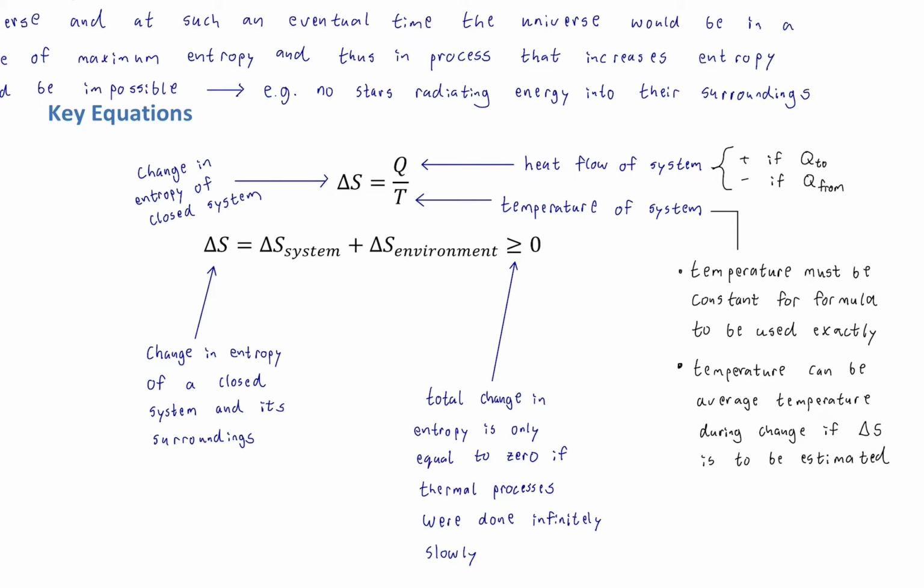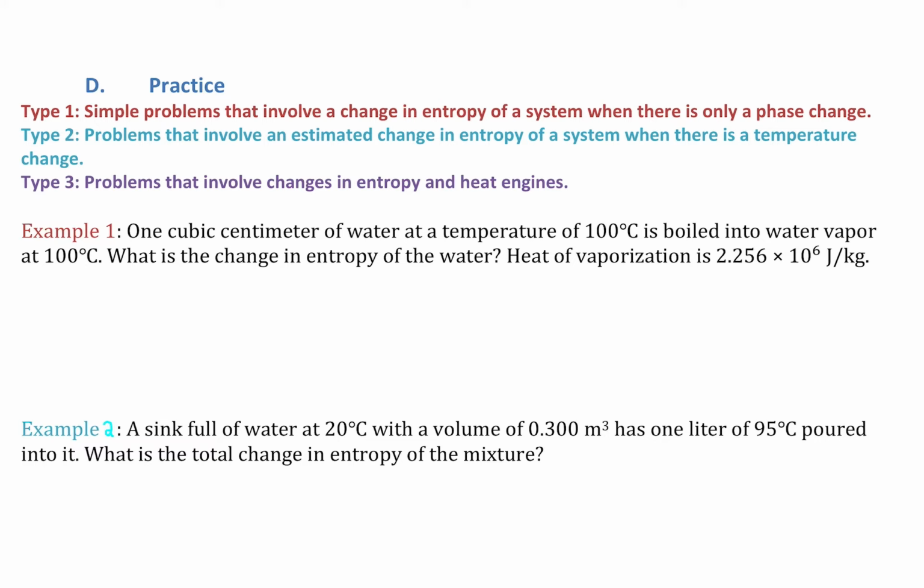Now let's take a look at our examples. Okay, so we have different types of practice problems as well as a concept question you'll see. So we have type 1, simple problems that involve a change in entropy of a system where there is only a phase change. Why only a phase change? Because that makes it so we can use the equation exactly, the one we just saw, because the temperature is constant, but there is a change in Q, or there is a value of Q.